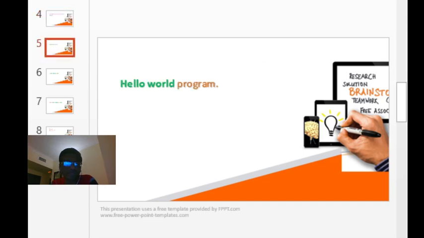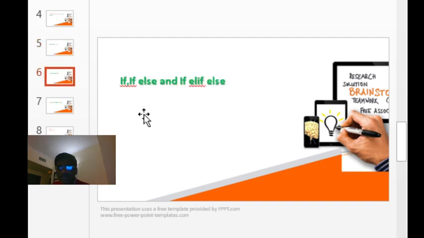Now the next thing is the Hello World program. I will show how to write a first program. Then after that I will cover the if statement and how it works, then the if else statement, and then the if else if statement. We will see all that.